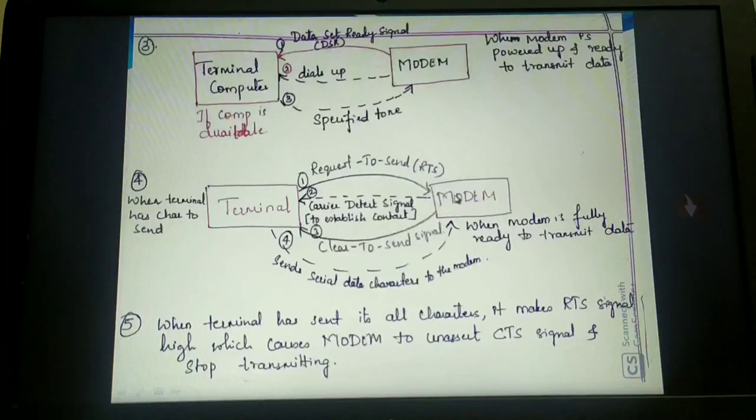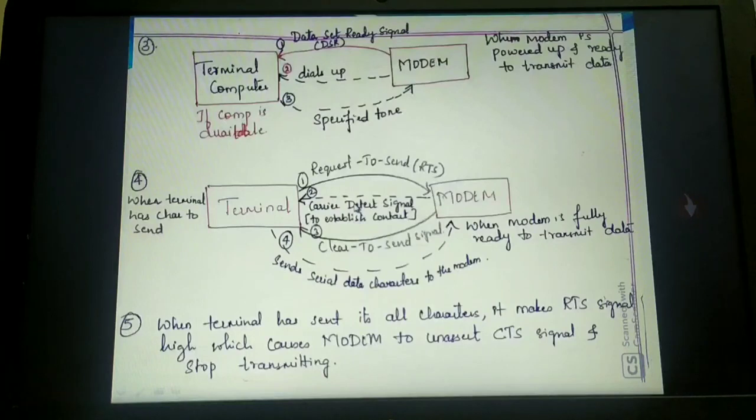Once this happens, under the manual or the terminal control, this modem will send a signal known as carrier detect signal. Once the terminal requests, the modem sends the carrier detect signal. This carrier detect signal establishes the physical connection between this terminal and this modem. Now you may ask why exactly this carrier detect signal is required.